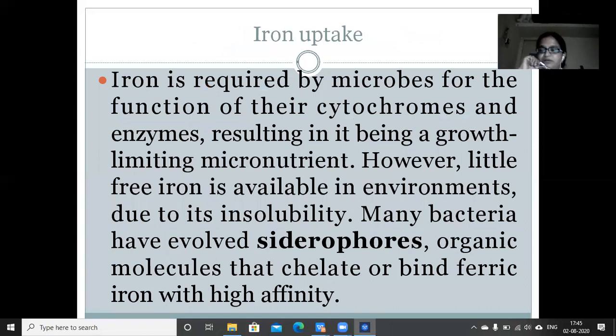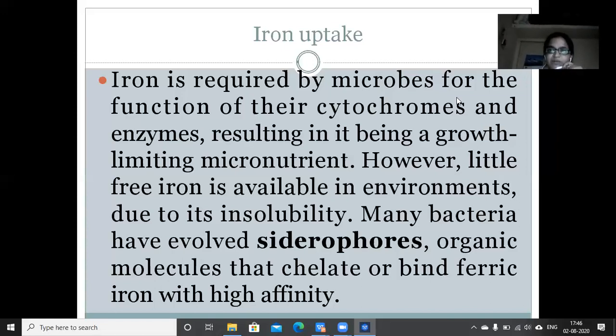And the next method is iron uptake. Iron is an essential element required by microorganisms, but iron cannot be taken up normally from the environment, not easily and not by diffusion. There are, however, important proteins involved in this mechanism, also called siderophores. Now let us see the iron uptake mechanism.